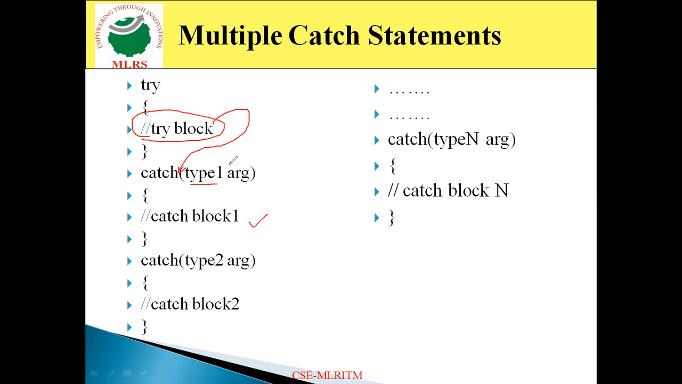If the thrown error type is not matched with the catch type, then it moves to the next catch, that is this type 2 argument. Now it makes the comparison between the throw keyword type and this type 2 in a catch block. If these two are matched, then the appropriate catch block executes. If not, the next catch block is compared against the throw statement type, and if it is still not matched, it goes to the next catch block. So we can specify any number of catch blocks like this, up to n.